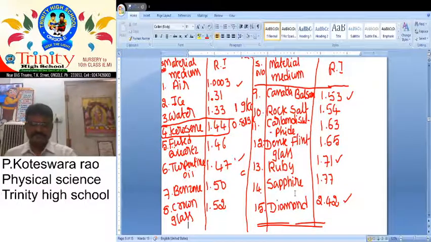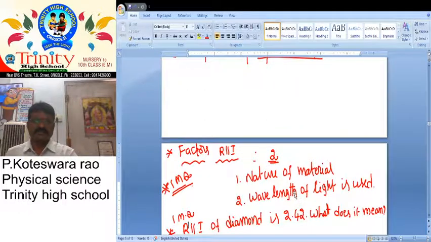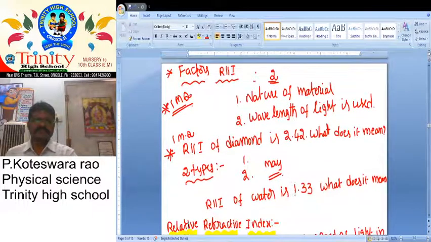And after that, we already discussed the factors. Why do materials have different refractive index values? Because two factors are affecting it. First one is the nature of the material, and second one is the wavelength of the light used.